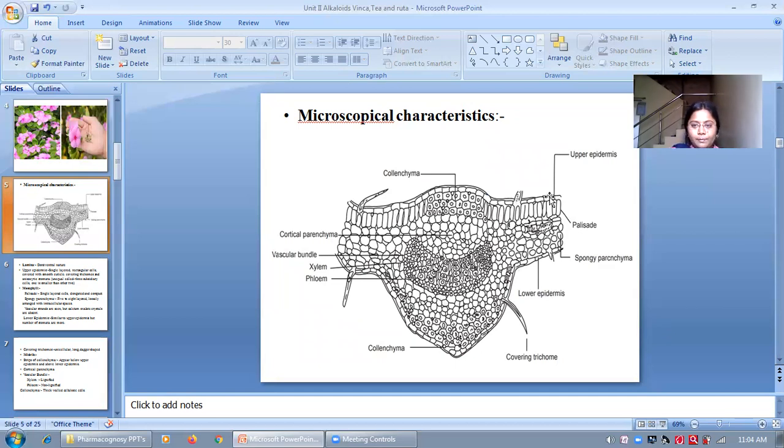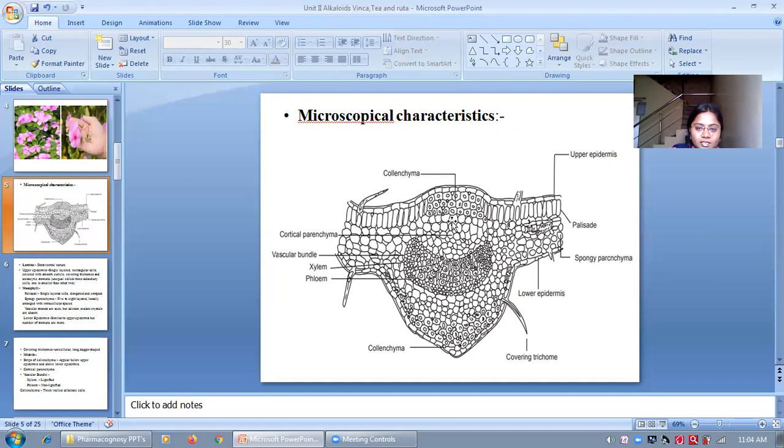But as compared to the upper epidermis, the lower epidermal cells have more stomata. So this is about the lamina.